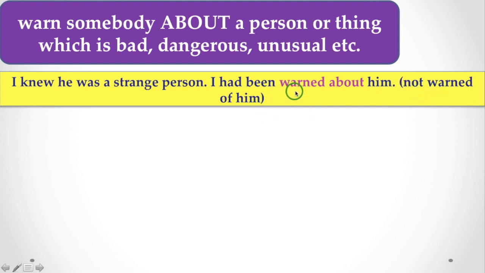You don't say warned of him, because it is warning somebody about some person, that is, that person is bad. So in that case, about the strange person, you have to use warn about.